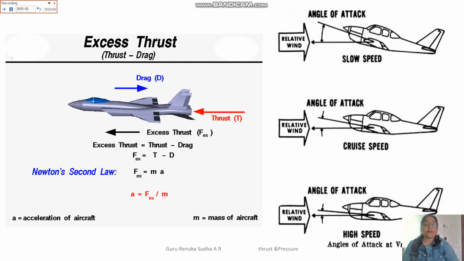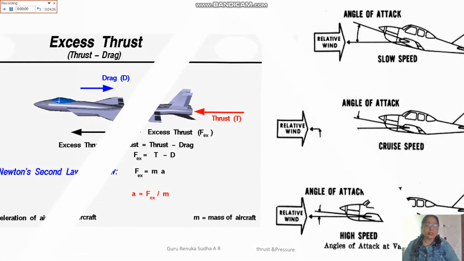And also we can say in what direction the aircrafts are moving, that means at what angle they are inclined during movement in the upward or downward direction. That also decides the speed, that is, the acceleration of the object.